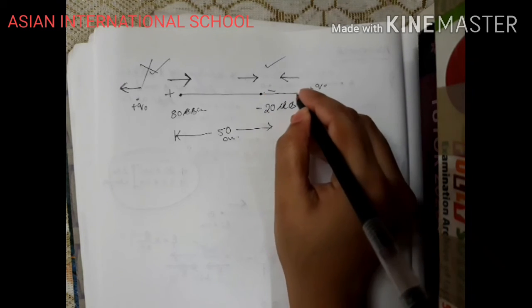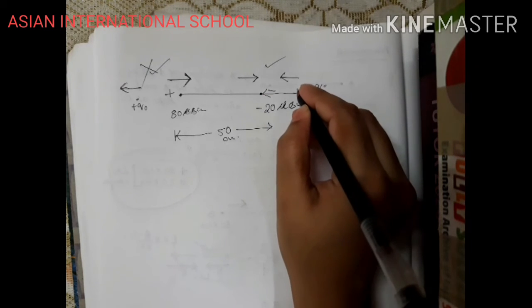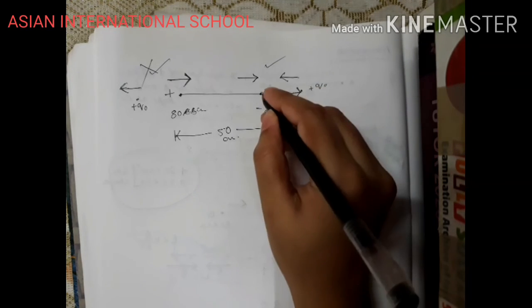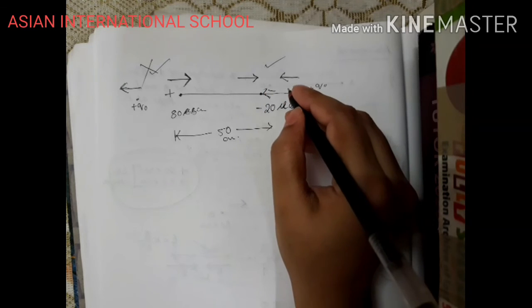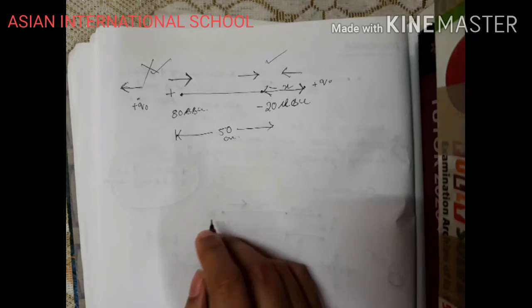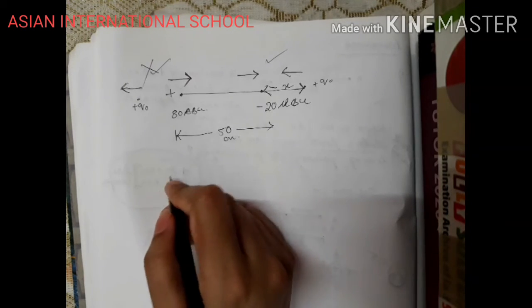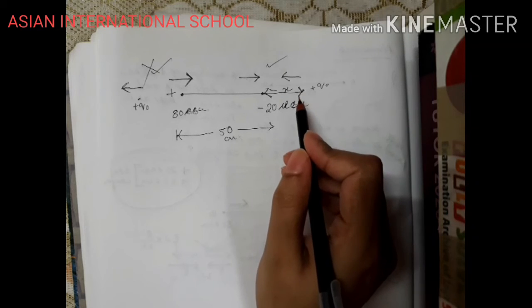So let me take this distance. When you are drawing it in your examination copy, it should look very clean and clear, and the diagrams should be drawn with pencil. Let me take the distance x. You should not draw in this way. It should be a very clean diagram with pencil. Okay, the distance should be x.